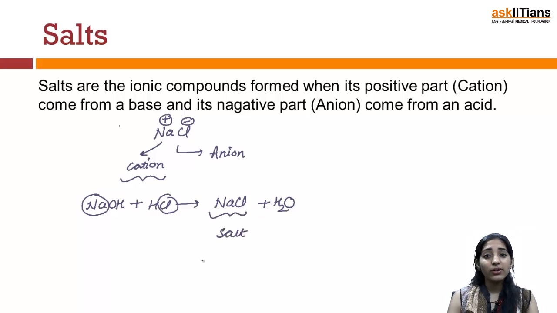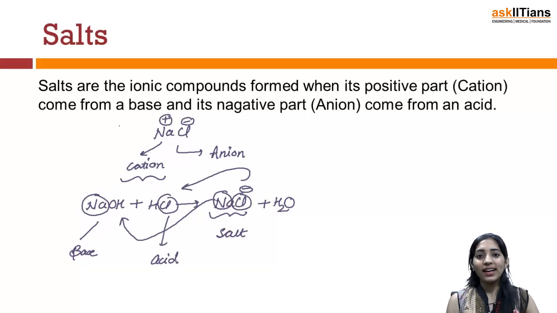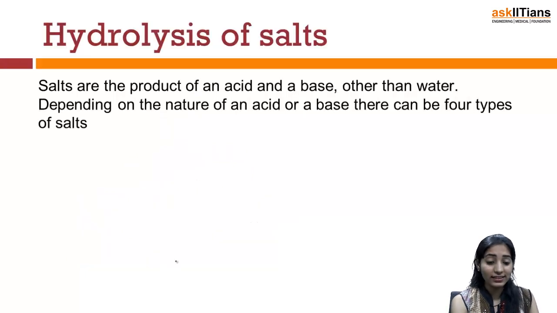The positive part of the salt, the cation, comes from a base, and the negative part, which is Cl- here, comes from an acid. So when an acid and a base combine, there is always a formation of a compound known as salt. Let's discuss more about salts in the further slides.